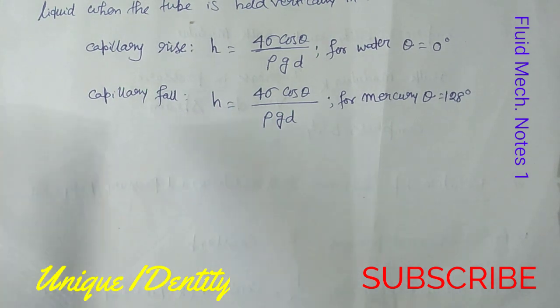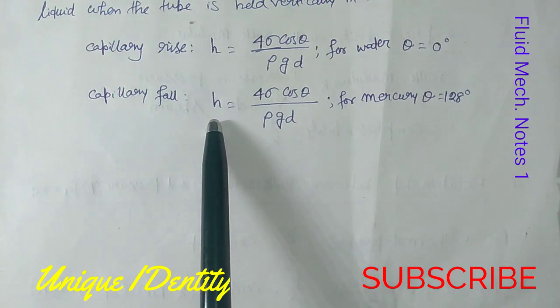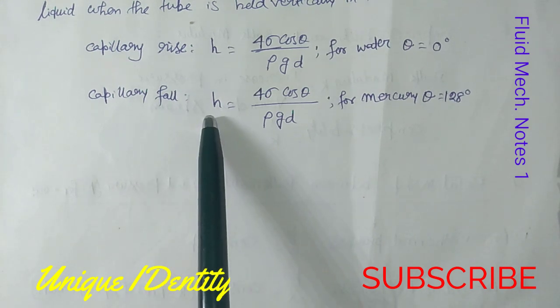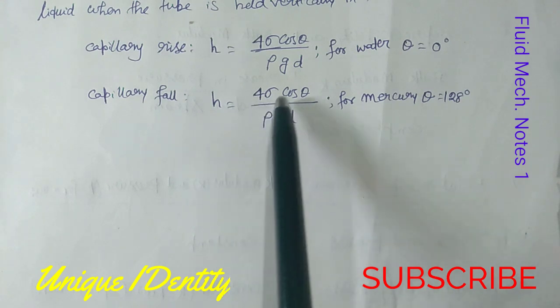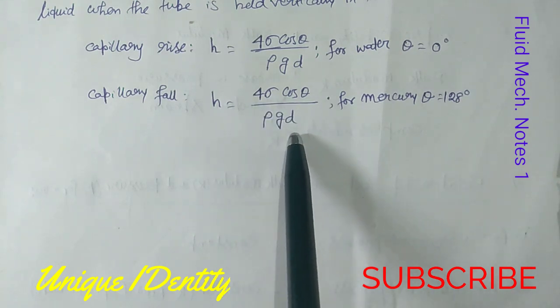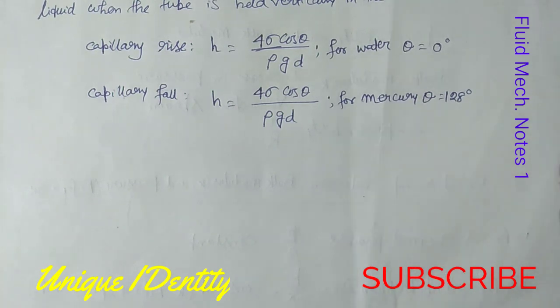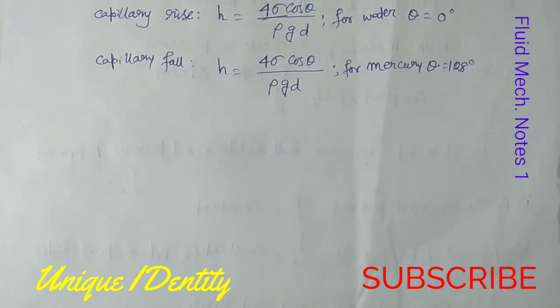Now the case of capillary fall. If the same glass tube is dipped in mercury, the level of mercury in the tube will be lower than the general level of the outside liquid. So in that case capillary fall will occur. The expression will be the same, capillary fall equals 4 sigma cos theta by rho g D, and for mercury we can take theta equals 128 degrees. So friends, this is the case of fluid properties and their definitions.